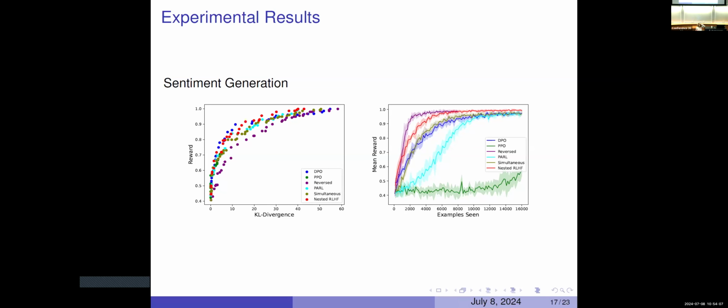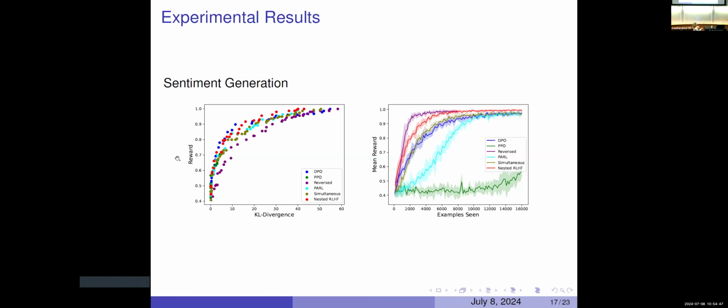We have 4 experiments: sentiment generation, word collection, unique nouns, a bunch of things. The results look like this, which come from the DPO paper. DPO stands for direct preference optimization, a foundational paper in this space. We're using the same kind of metrics that they're using here. We're plotting a Pareto frontier, which compares a KL divergence and a reward. The KL divergence is how far you deviate from the original language model, from the ChatGPT or whatever you started with, because remember, we still want to be pretty close to some coherent English. And then the reward is obviously how high is your reward?